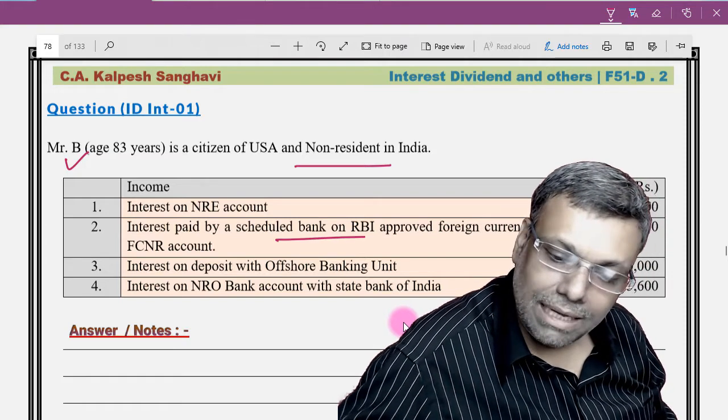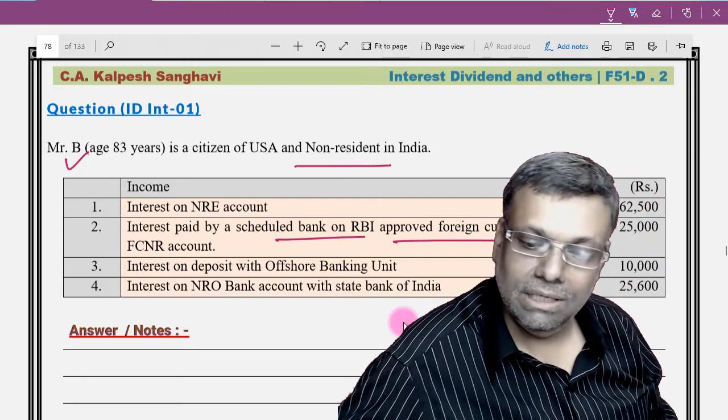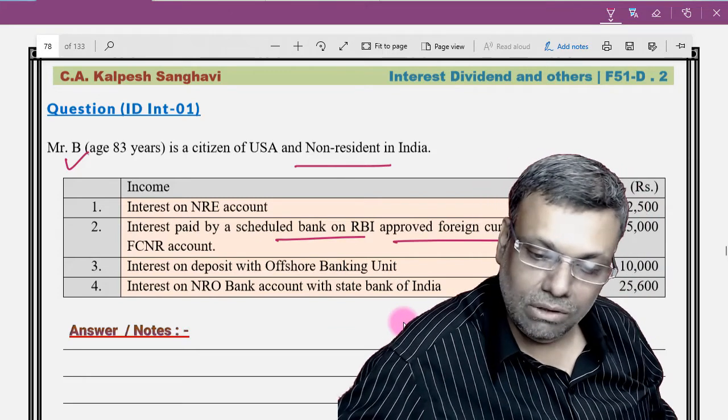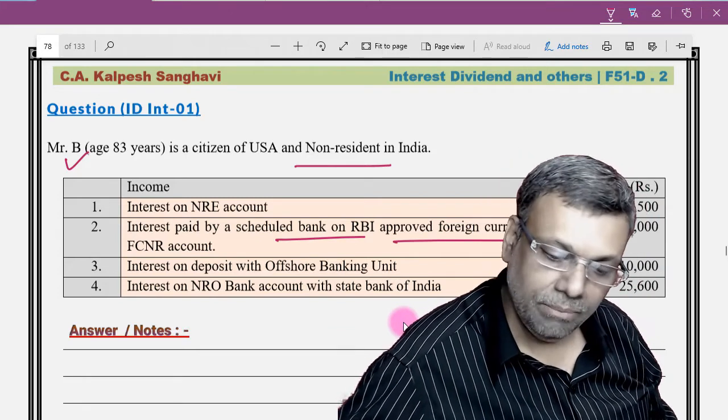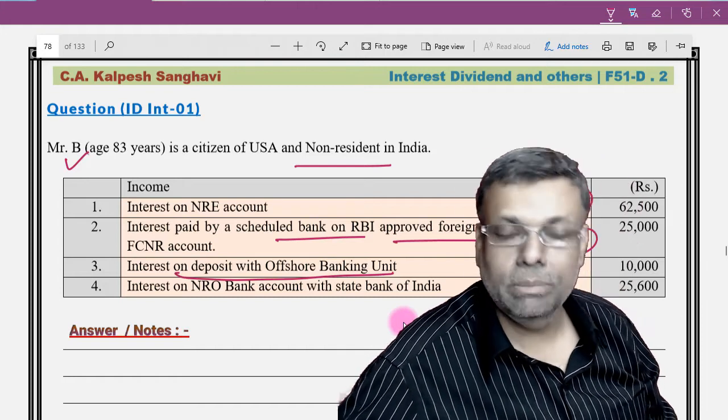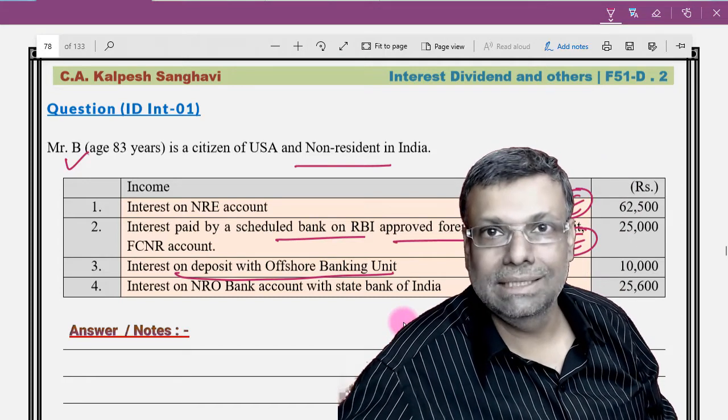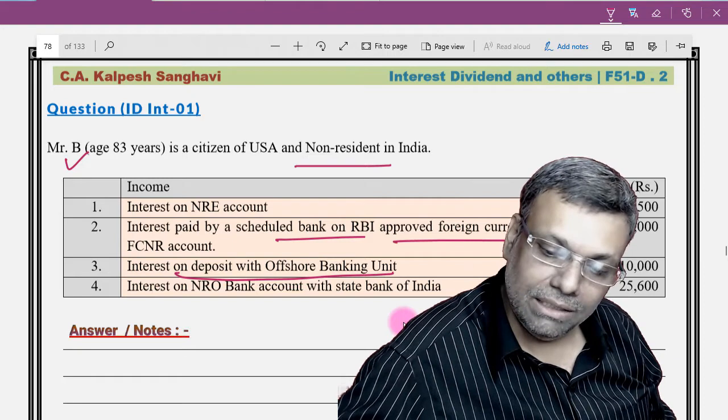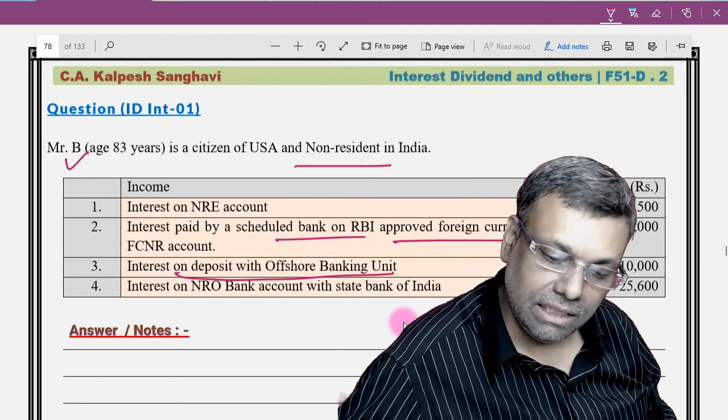Interest on scheduled bank RBI approved FCNR deposit, that is basically the foreign currency deposit. On that there is some interest, that is also exempt. Interest on deposit with offshore banking unit, basically this unit covered by SEZ, Special Economic Zone, but that is also exempt, okay, under section 10.